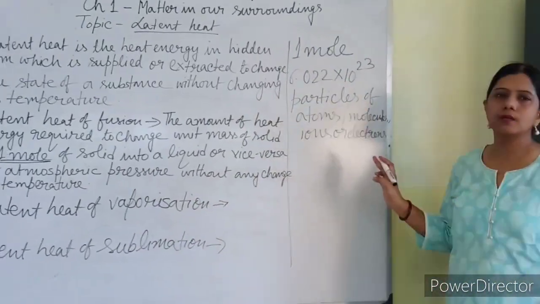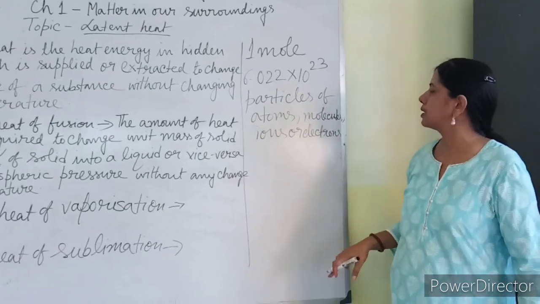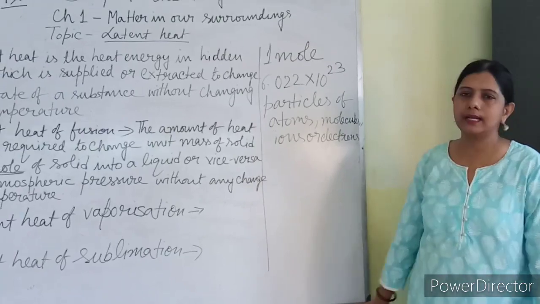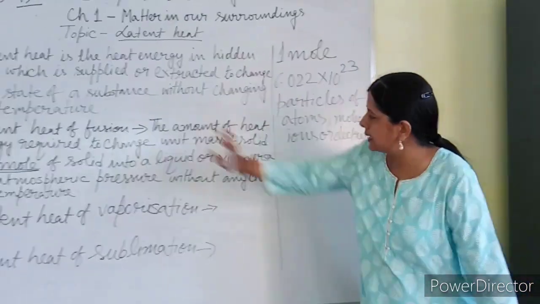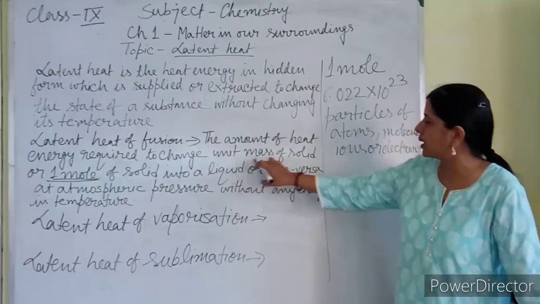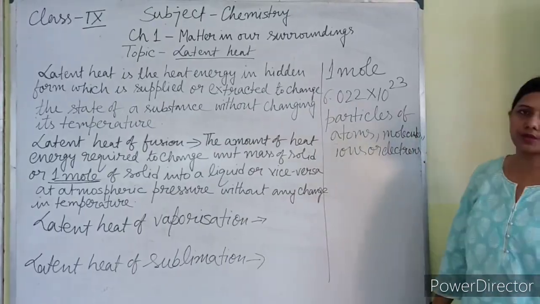These are your 1 mole. 1 mole is equal to 6.022 into 10 to the power 23 particles of atoms, molecules, ions or electrons. So latent heat you can find in the definition that amount of heat energy required to change unit mass of solid or 1 mole of solid.